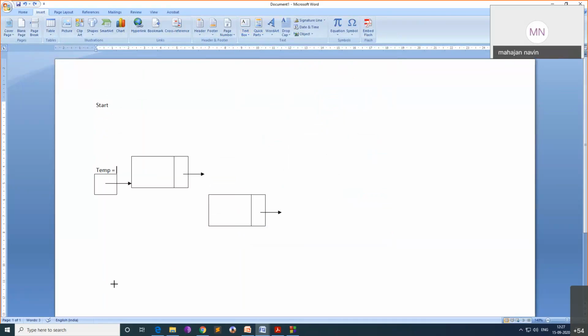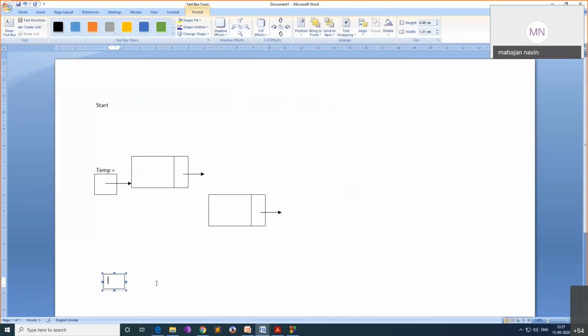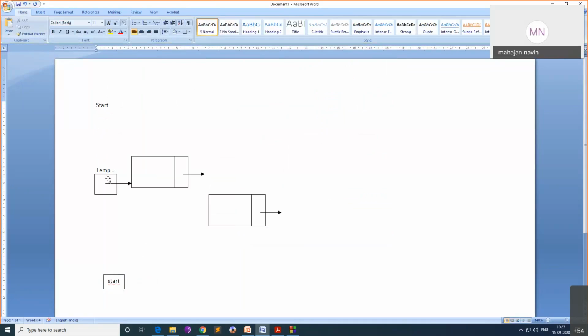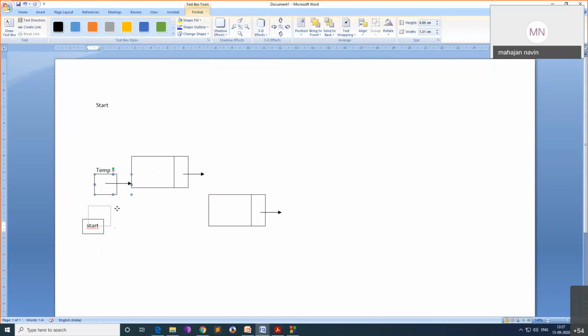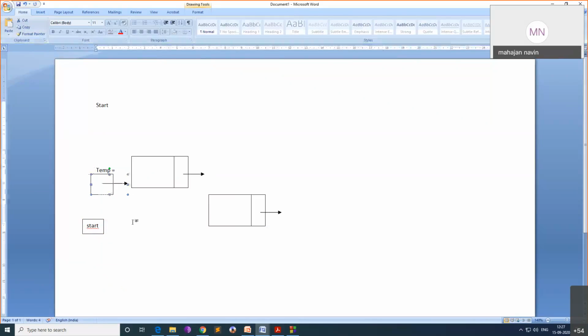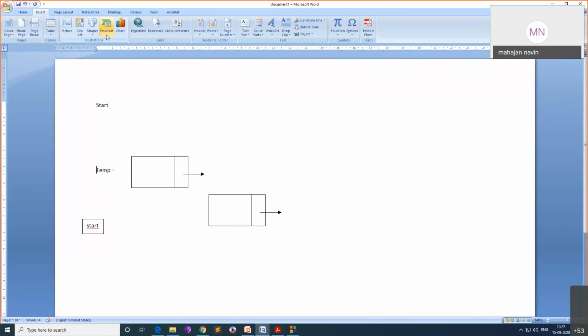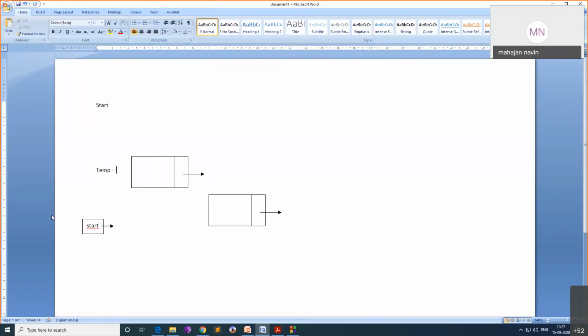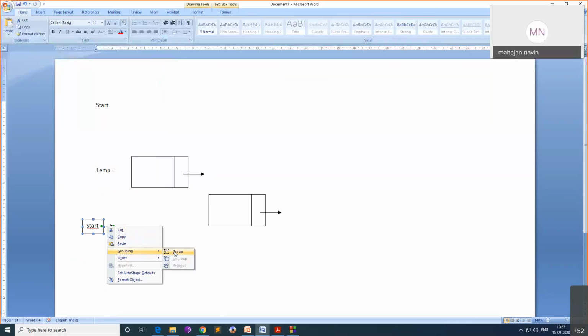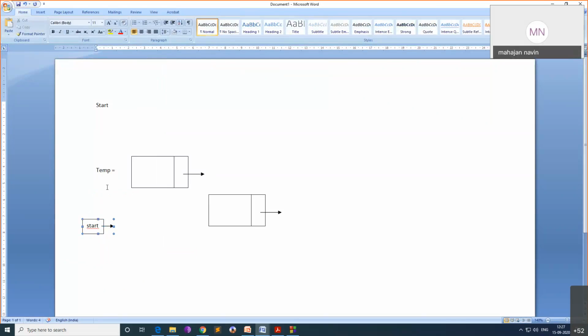It is difficult to draw all these things here, so I will insert a text box for start.